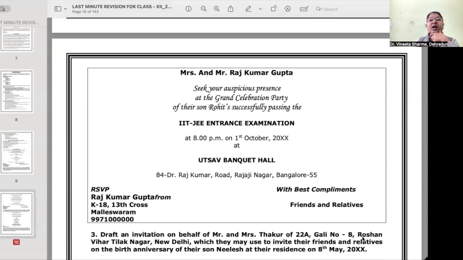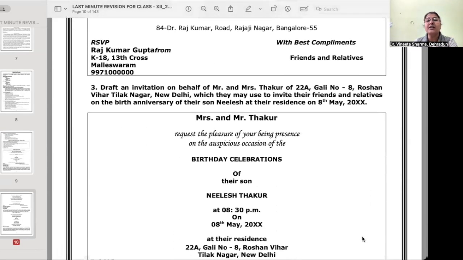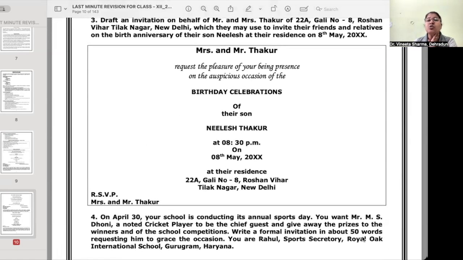Now you see here another kind: Mrs. and Mr. Rajkumar Gupta seek your auspicious presence at the grand celebration party of their son Rohit's successfully passing the IIT JEE entrance examination at this time, on this date, at such venue, RSVP on the left, and so on. So this is how you are supposed to write formal invitations.